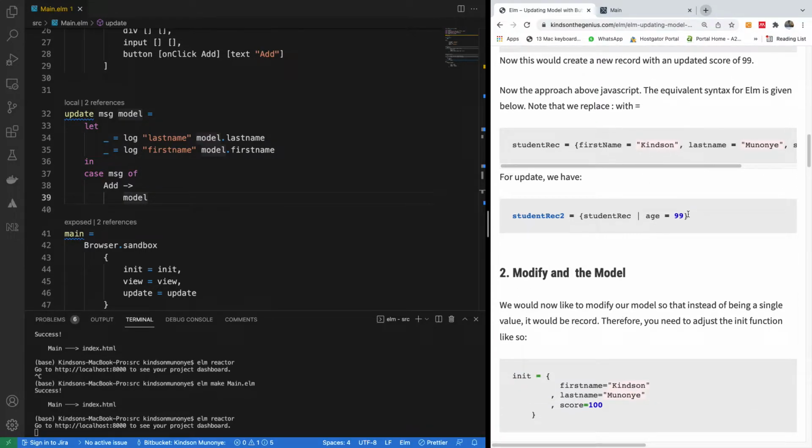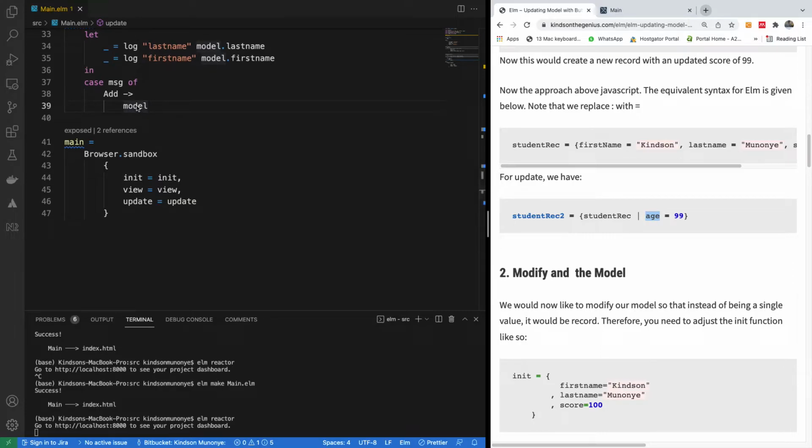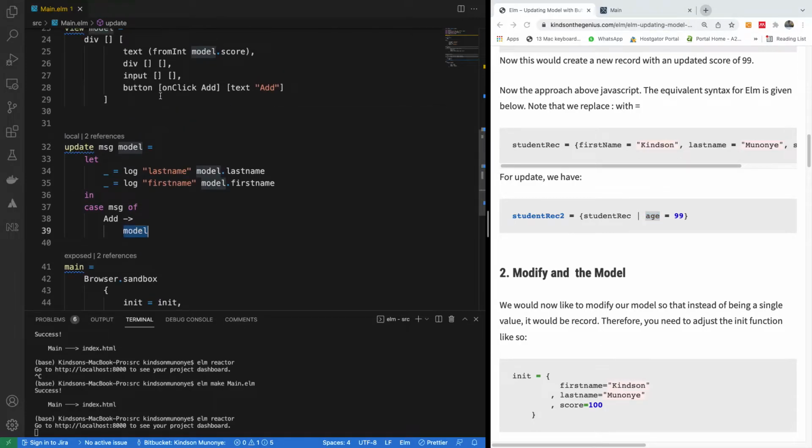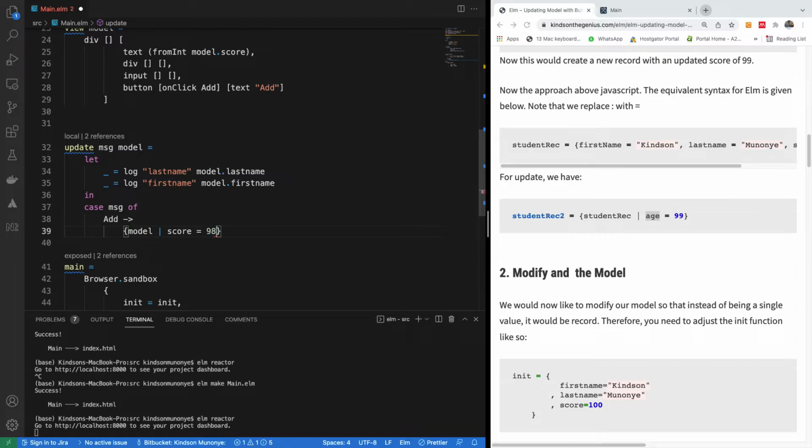But in case of Elm, this is a syntax for doing the same thing. So you want to use this bar operator here and then modify only the age. In this case, I think we have the score, so I assume we want to modify the score. So I'm going to come here. When the button is clicked, on click, we have add. There is a message called add. And when the message is recognized, instead of returning the model, we want to now modify the model. Take the original model, use this operator, and then change the score to 98, okay?